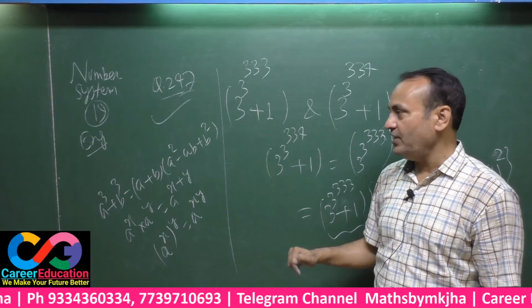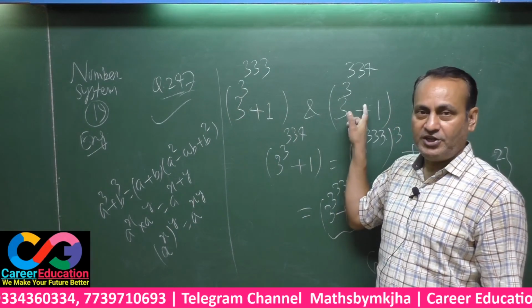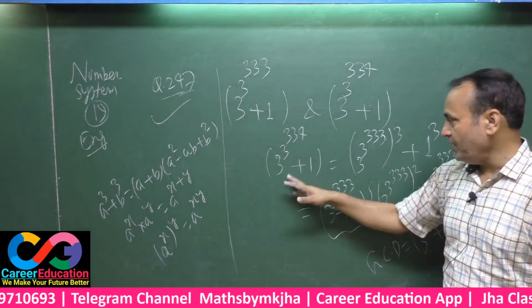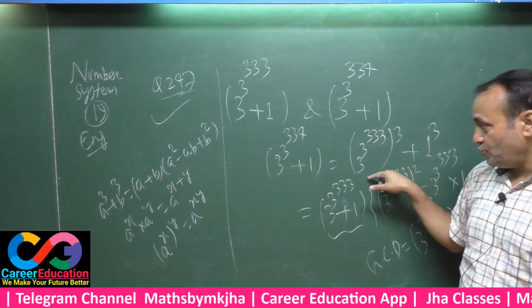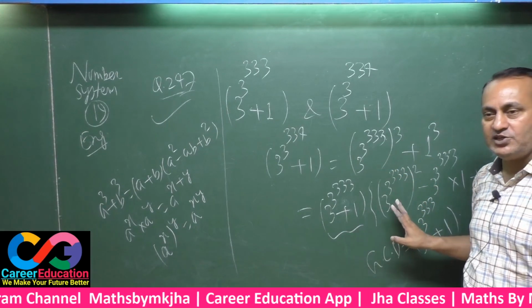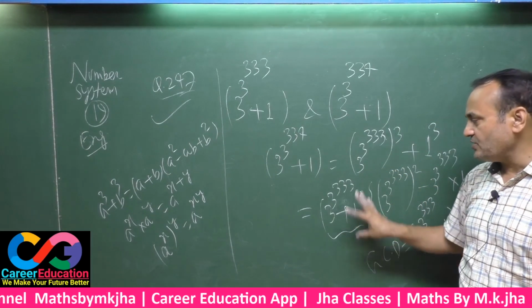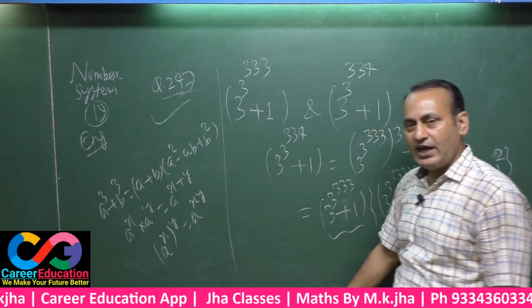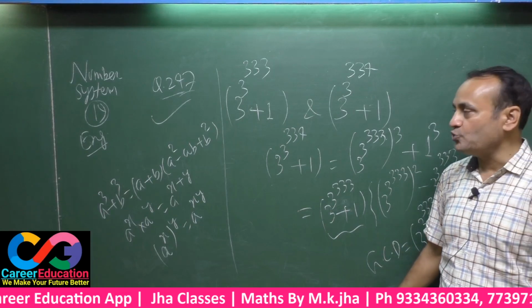The way of solving is you have to point out the a cube plus b cube shape. That means a cube plus b cube equals (a plus b)(a square minus ab plus b square), and thus you get the answer. This is certainly appearing as a common factor here. That's why this will be the GCD of these two expressions.